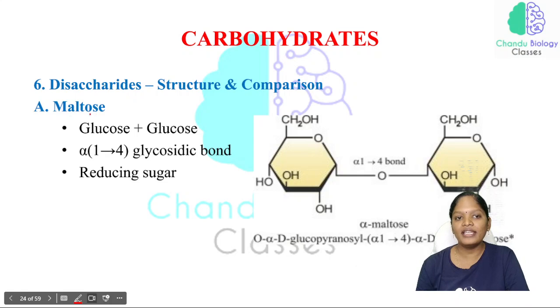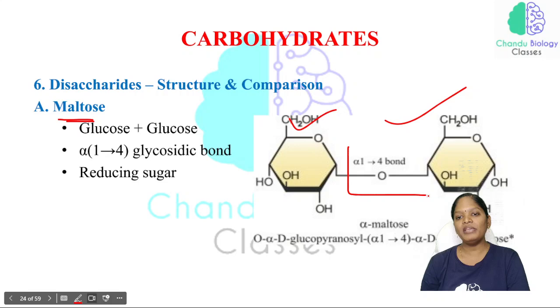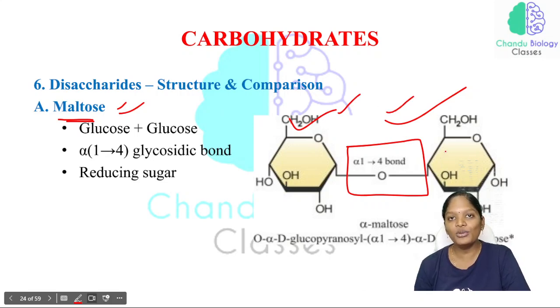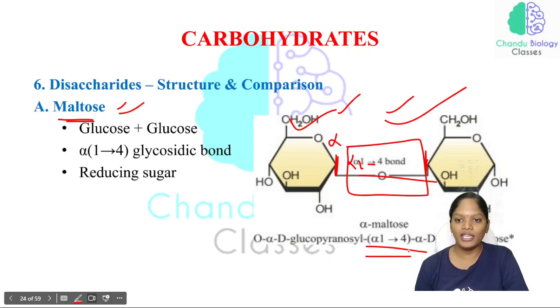Now coming to another disaccharide, that is maltose. This will be the structure of maltose. The question can always be asked: what is the linkage of this particular sugar? Maltose is a disaccharide. On hydrolysis it gives rise to two glucose molecules, and these two glucose molecules are connected with which linkage? That will be the alpha 1,4 linkage. The first carbon of one sugar is linked with the fourth carbon of the other sugar, so that is why it is an alpha 1 to 4 linkage.